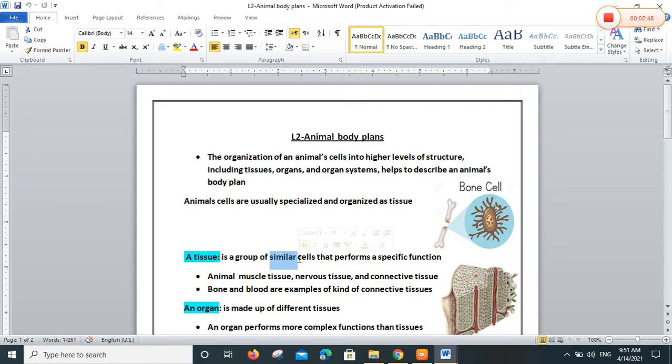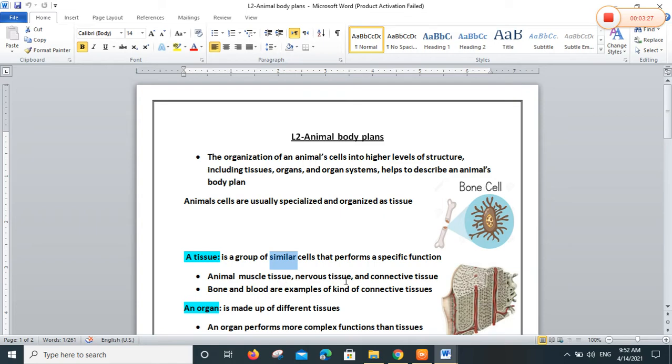Yes, the lung is a sponge, soft. It's not like the tissue of the heart. Also, the heart is a muscle, completely different from the muscles that form your arm or your leg. So we have different tissues, and the tissue that forms each organ is a group of similar cells that perform a specific function. Don't forget the word similar.